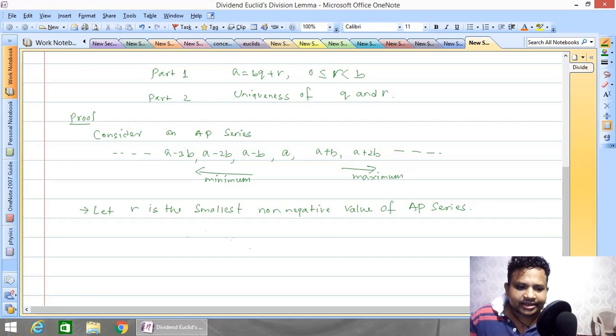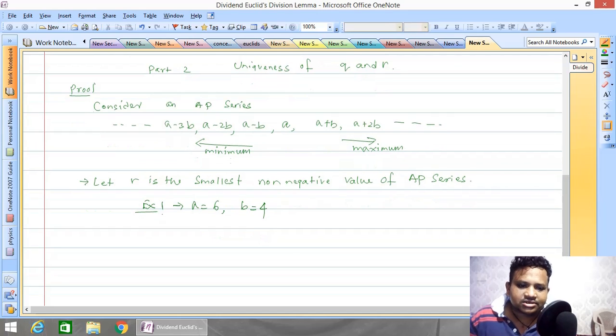Now let a is equal to 6, b is equal to 4. Example 1. Now when you put a is equal to 6, b is equal to 4 in above AP series, we get what? Put the value here. First is equal to a, that is 6. Second is equal to how much? A plus b, this is equal to 6 plus 4.